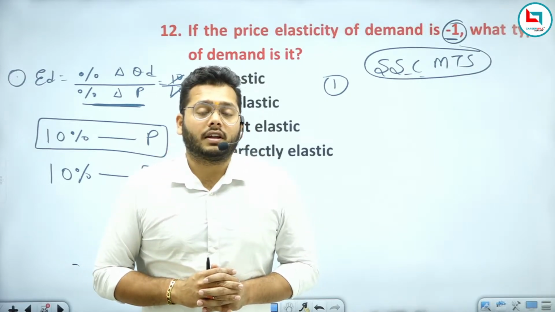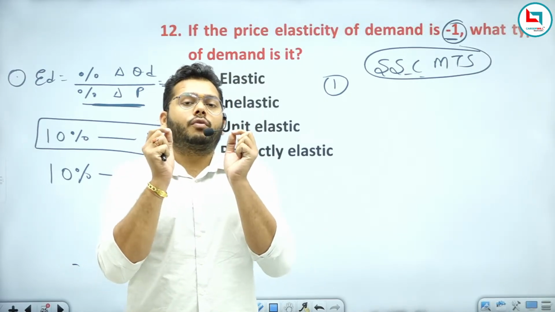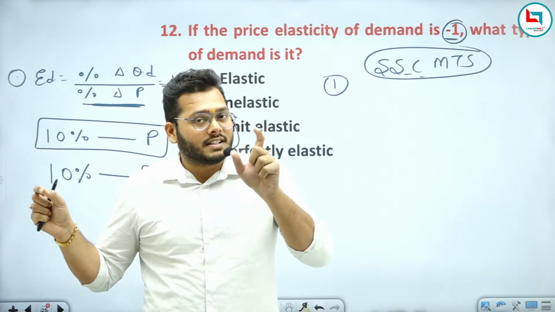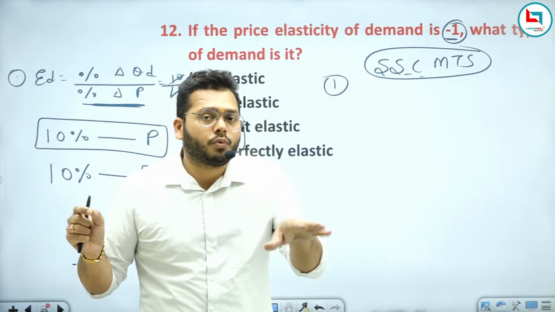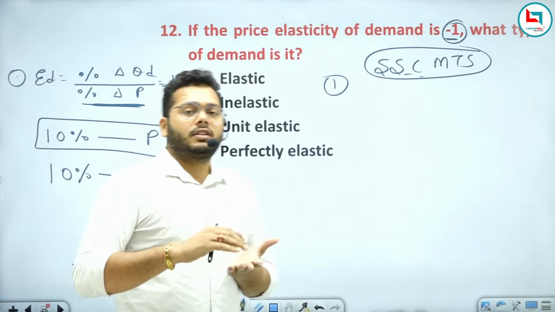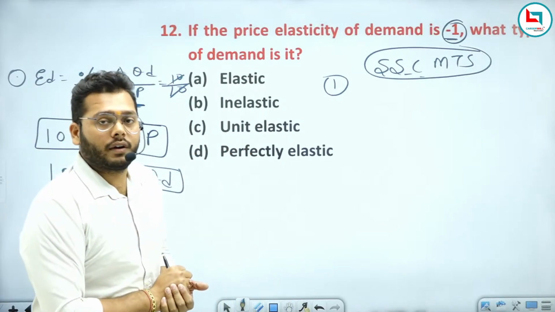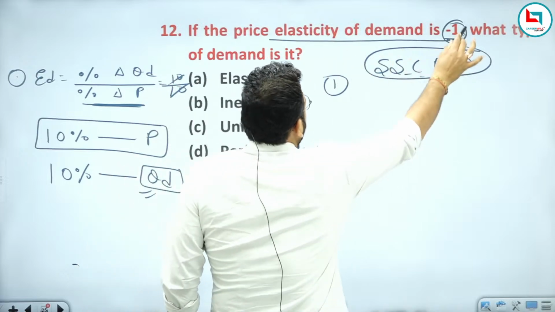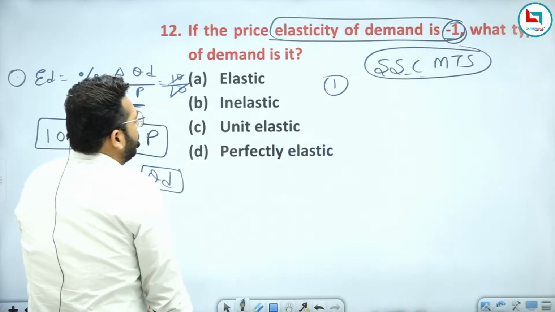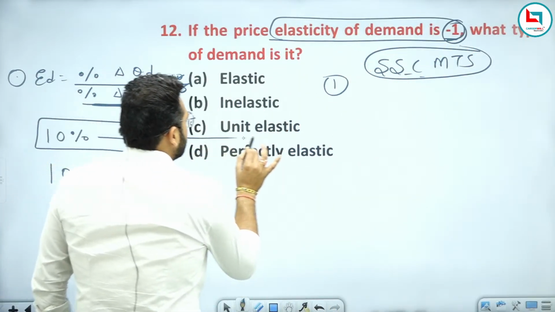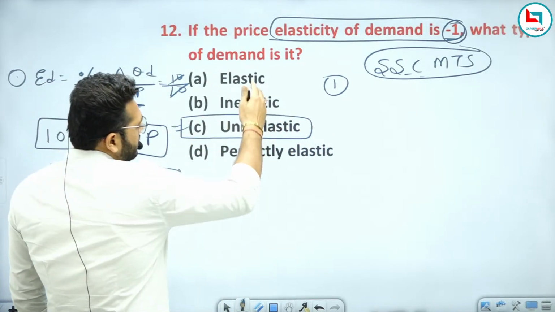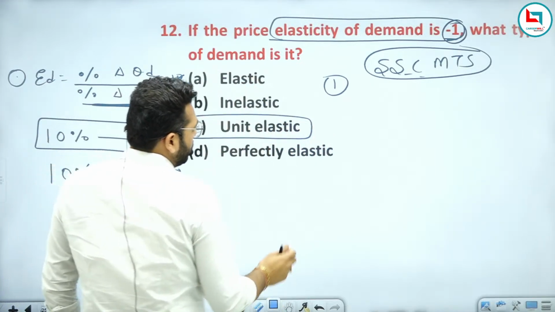It means the fluctuation of quantity demanded with respect to the change in the percentage of price will be an equal change, right? So this equal fluctuation in the quantity demanded means the elasticity of demand is exactly equal to 1. This is known as unit elastic. This will be your right answer. Now we need to understand the other remaining formulas also.